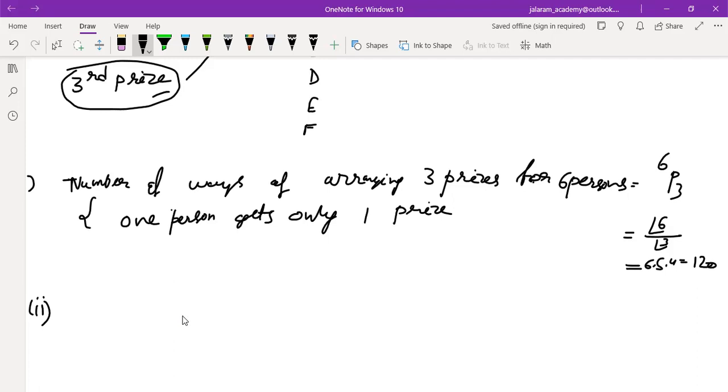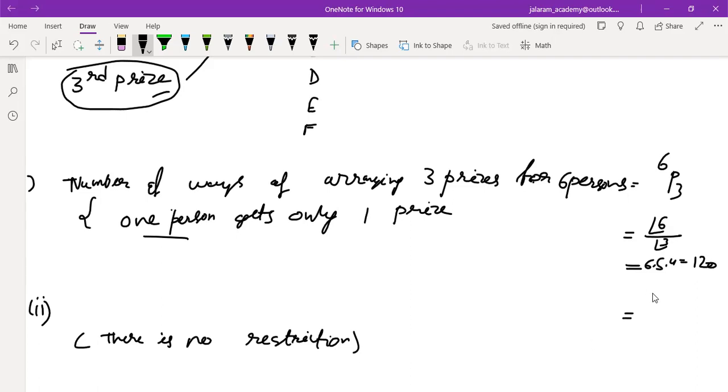There is no restriction as to the number of prizes any boy gets. The question is the same, but the condition is that there is no restriction. So what will be the answer? n to the power r. Is that clear to you? That means 6 cube.